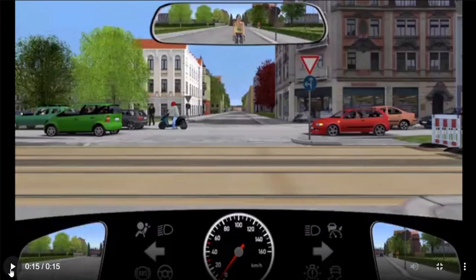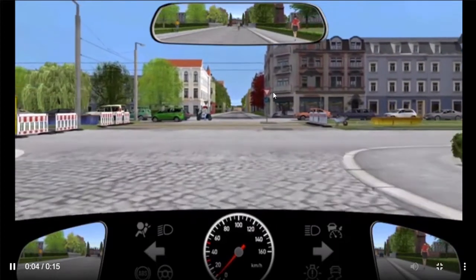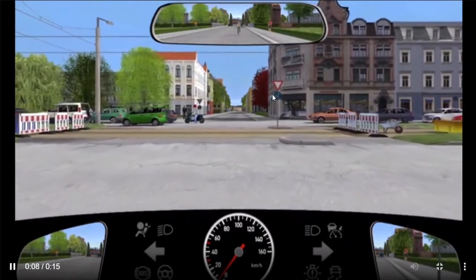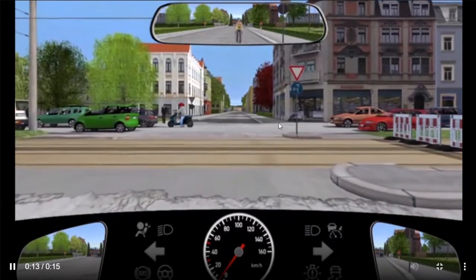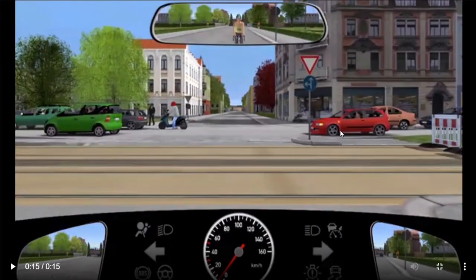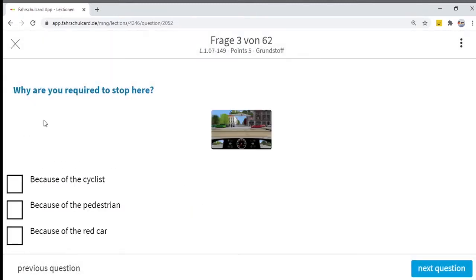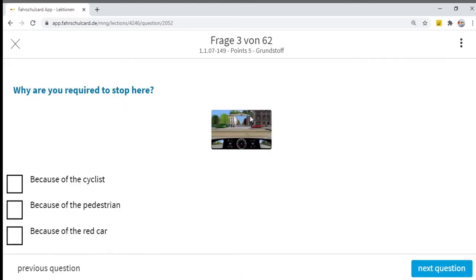So this could be a dangerous situation, because anyhow we have this inverted red triangle on our side. We have to wait and give way to the crossroad traffic. The cyclist is behind us, following us. We don't need to worry about the cyclist. But the most important thing currently is this red car which can enter onto the road. So why are you required to stop here? Because of the cyclist? No, the cyclist is not on our right-hand side or on our left-hand side where we can hit him or her. And right now, the pedestrian is not an issue.